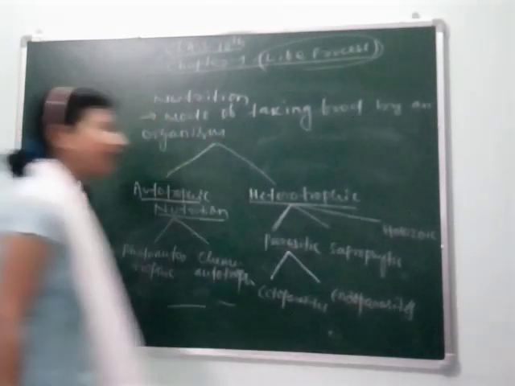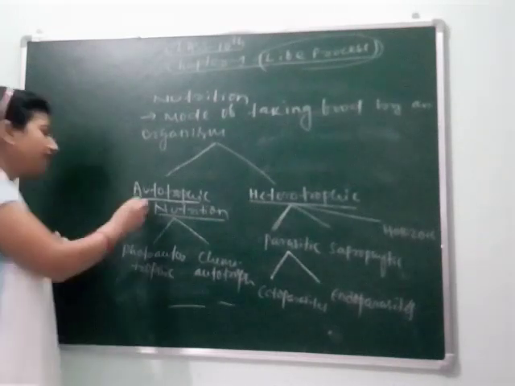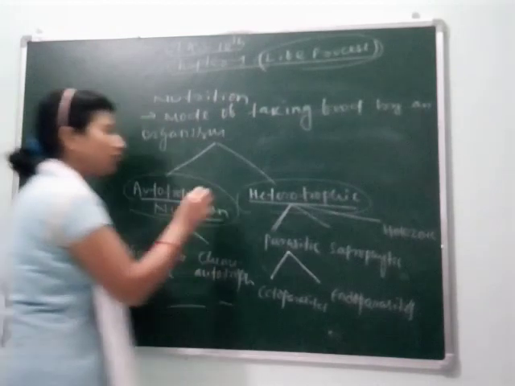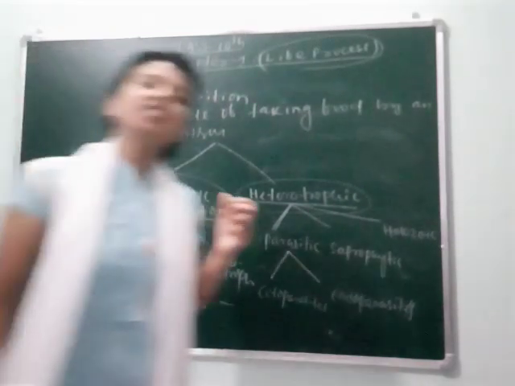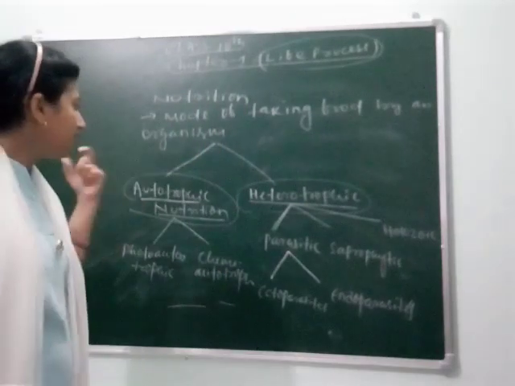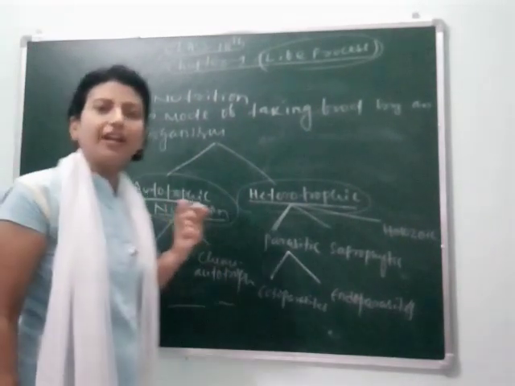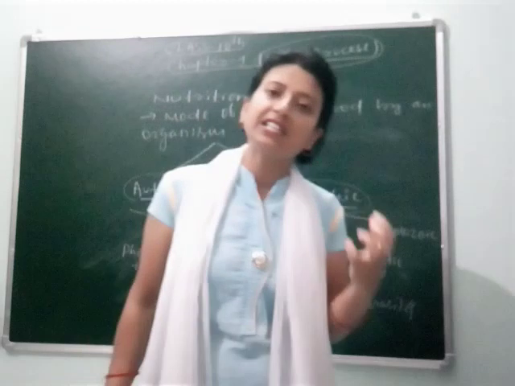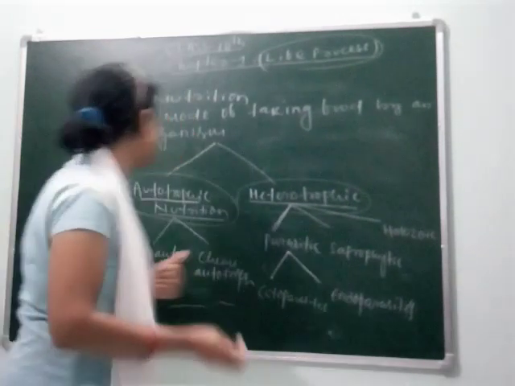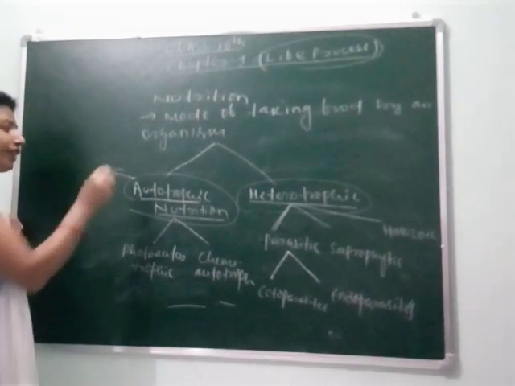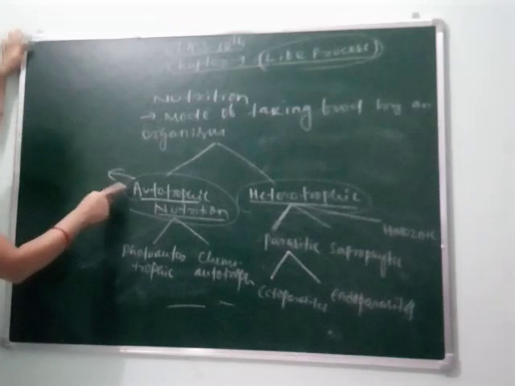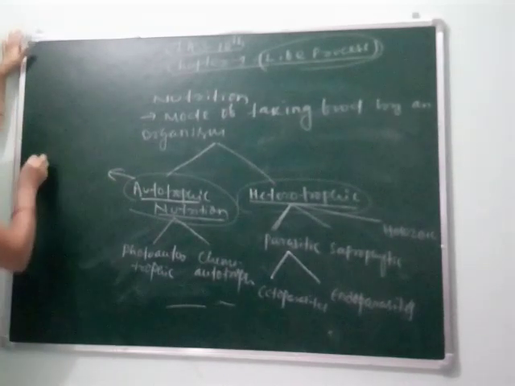Clear? Ectoparasites and endoparasites. So let's understand what is autotrophic nutrition and what is heterotrophic nutrition. As we know, auto means self and trophic means feeding. Here, autotrophic means self-feeding organisms, those who can synthesize their own food by using inorganic materials. Inorganic material means non-living material. So we can define autotrophic nutrition as the mode of taking food